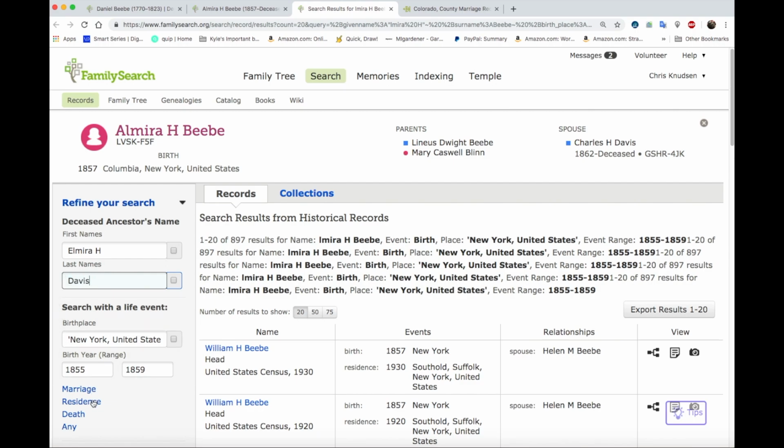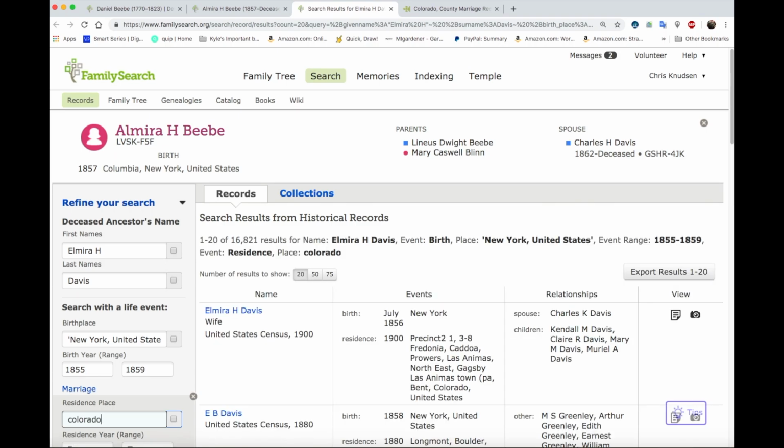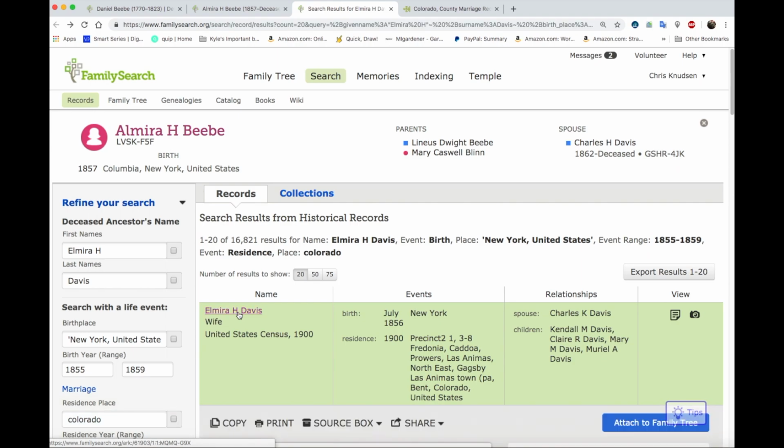And we're going to change residence place to Colorado. Elmira H. Davis, Charles K. Davis, it doesn't matter, K. H. There's something going on there. And let's click on that.